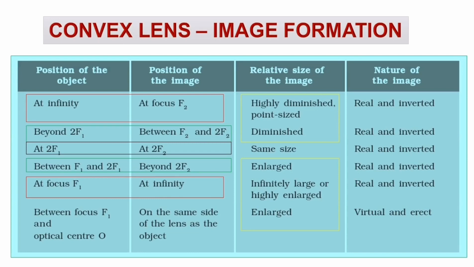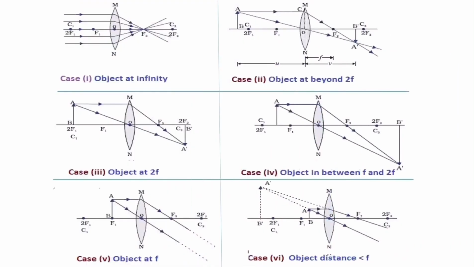And for the last case, nature of the image: for a convex lens, the first 5 positions will always produce a real and inverted image that is formed on the other side of the lens. And for the last case, since the image is formed on the same side, that type of image is called a virtual and erect image. Got it? Okay children, hope you understood this particular table. Now let's see the ray diagrams formed by the convex lens.